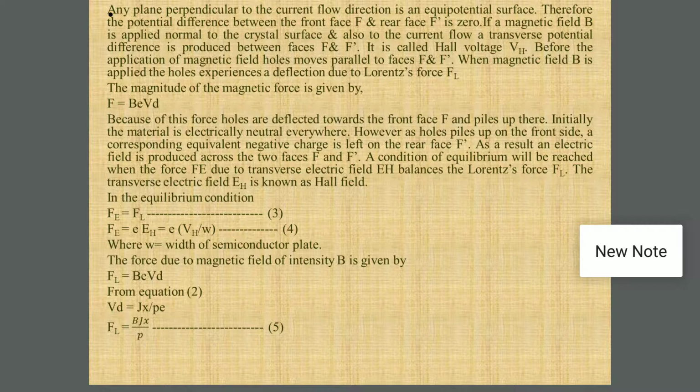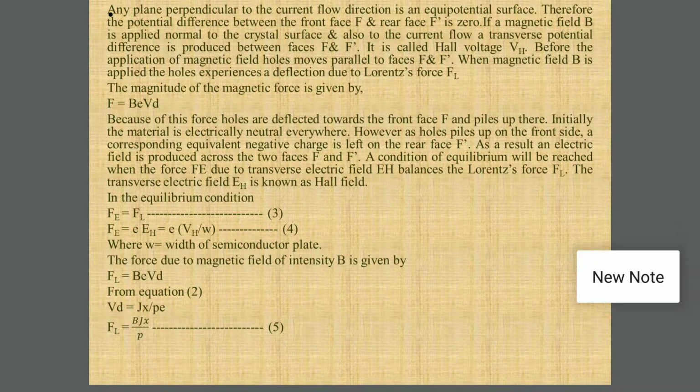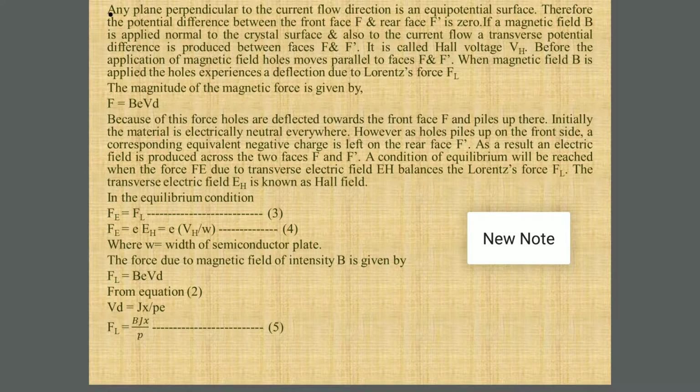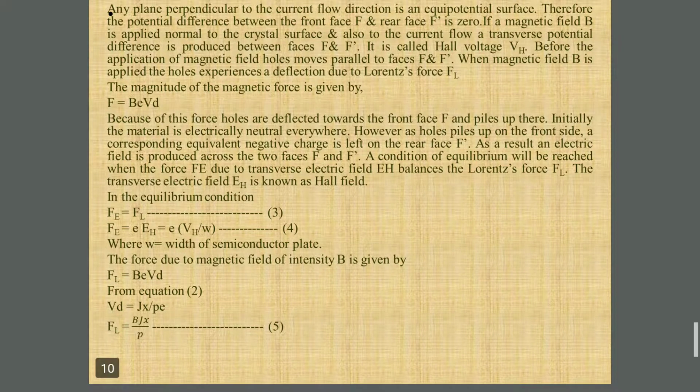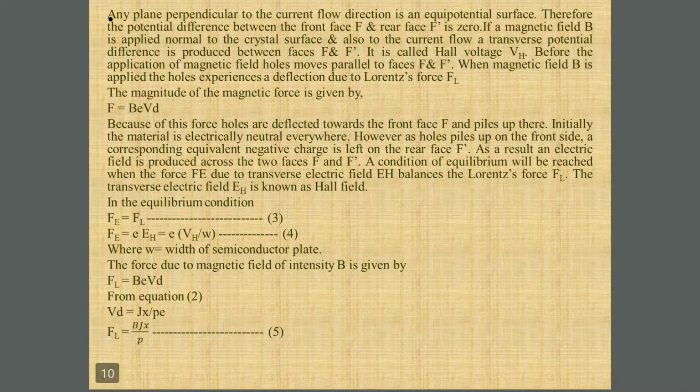A condition of equilibrium will be reached when the force Fe due to the transverse electric field EH balances the Lorentz force Fl. That means the force Fe generated due to the Hall field EH balances the Lorentz force, that is the magnetic force, and the equilibrium condition is reached. That transverse electric field EH is known as the Hall field.